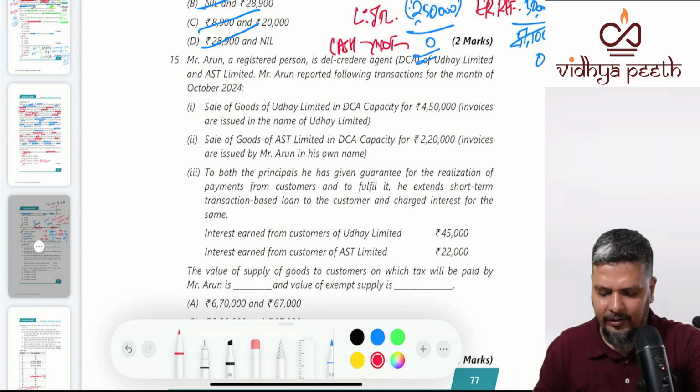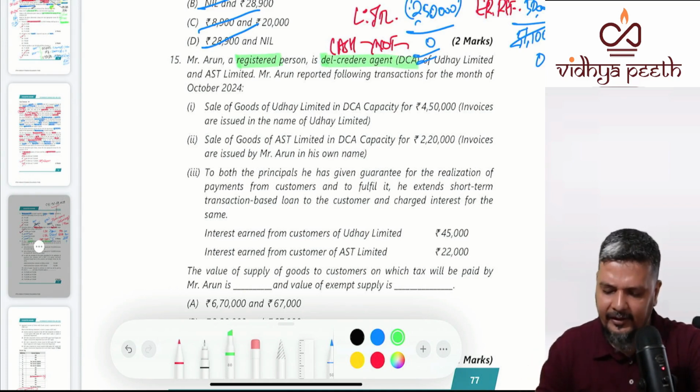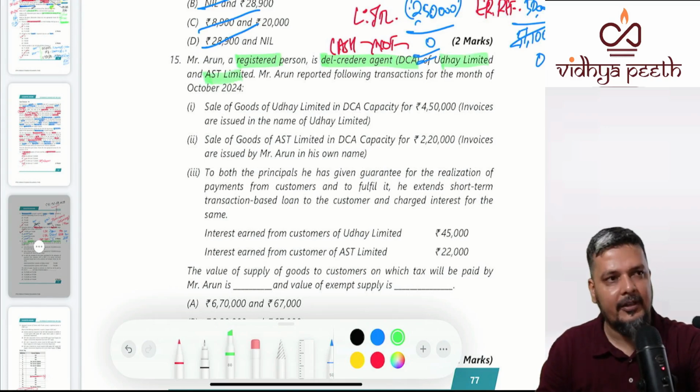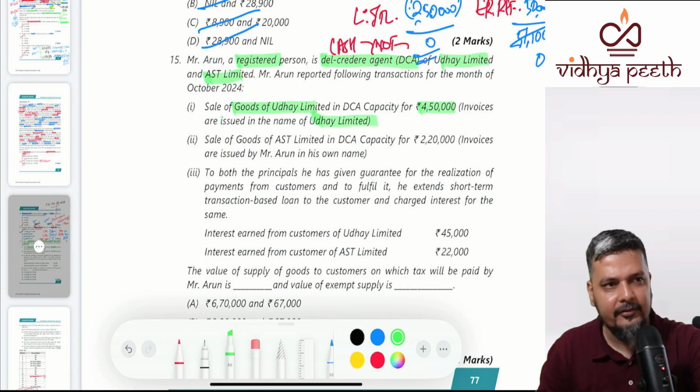Next, independent questions. Arun is a registered person, a del credere agent. Whether he is a del credere agent or not is not relevant. He is an agent of both Uday Limited and ASC Limited. This is all based on your deemed supply. Sale of goods of Uday Limited in the capacity of del credere agent was 4,50,000. Who raised the invoice?